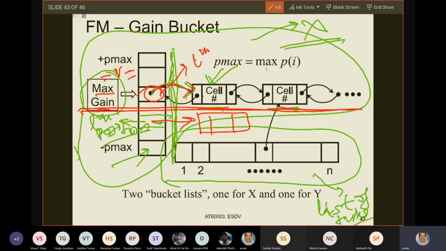If this is the lth position, whatever this max gain is, V equals L plus minus Pmax. I am saying max gain equals V, but how did you get V? V is the lth position plus minus Pmax. Why minus Pmax? Because I told you that the 0th position is minus Pmax. That is why. Are you with me?